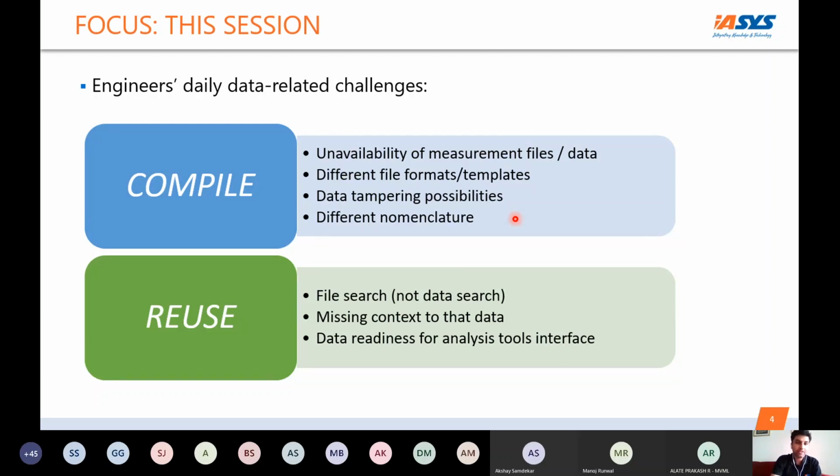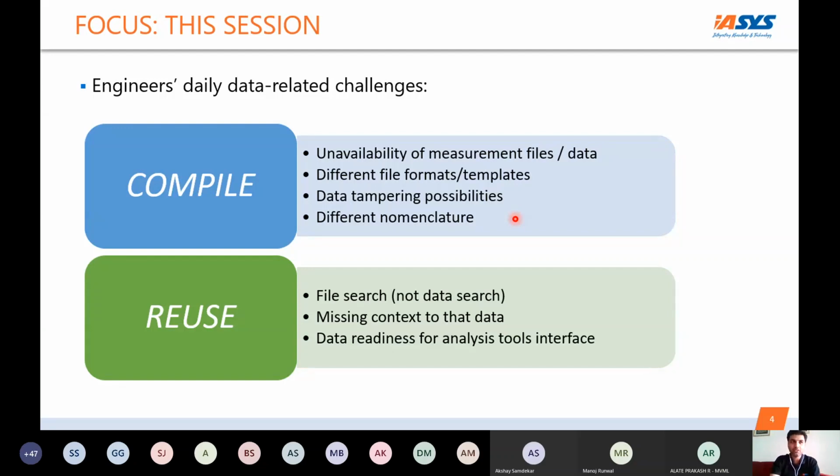Looking at the other side, the reuse side, once the data is compiled, if I have to search some data, because you're working on a project that lasts for 1-2 years, with constant evolution and innovation and constant boosting up of the product profile, the reuse of this data mostly happens by searching for a file.